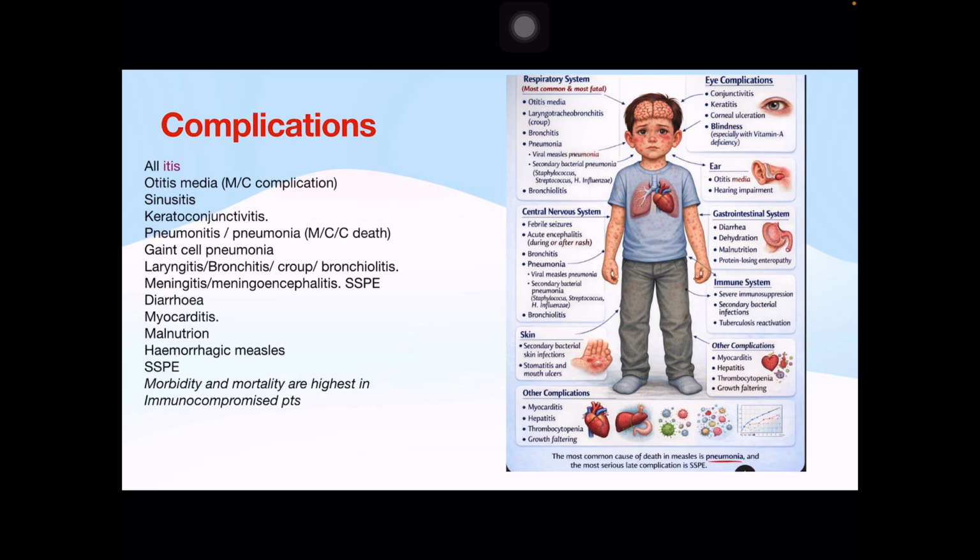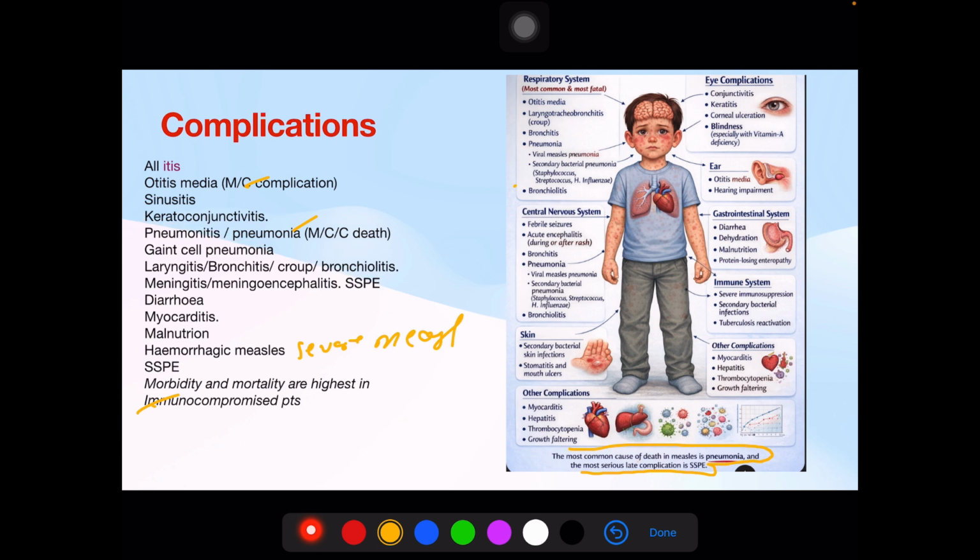Then we have in skin secondary bacterial infection, myocarditis, hepatitis, in eye keratitis, keratoconjunctivitis, blindness, otitis media, in gastrointestinal diarrhea, dehydration. In the immune system, it suppresses immunity. The most common cause of death in measles is pneumonia. You need to remember this, it can be an MCQ. All are true about measles except, they can give otitis, they can give myocarditis as the most common cause of death, but it is a wrong answer. You have to choose that.